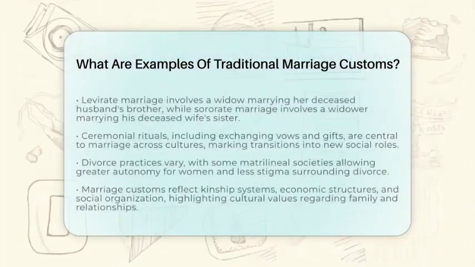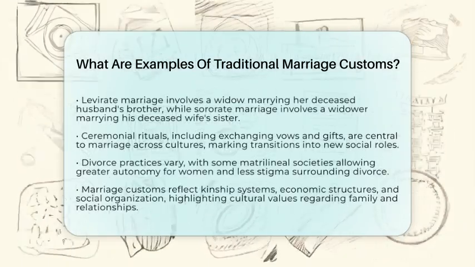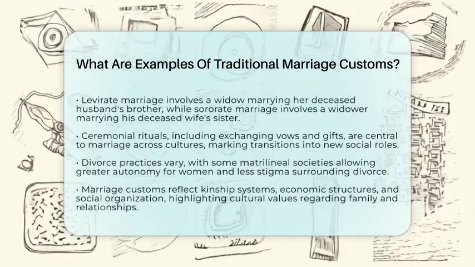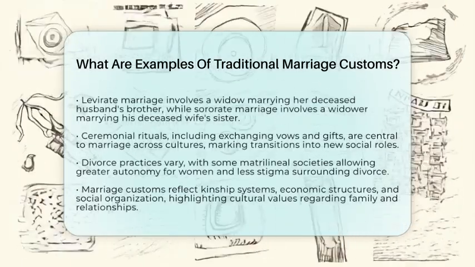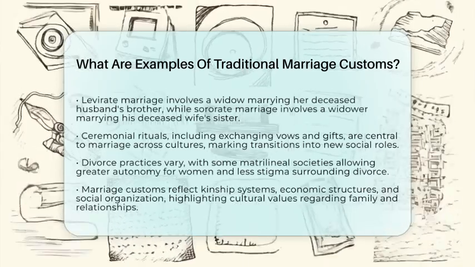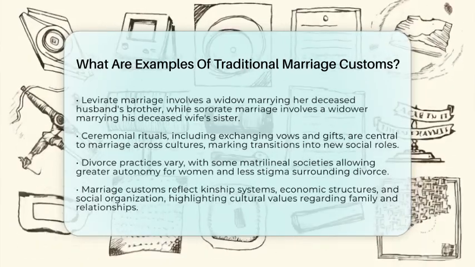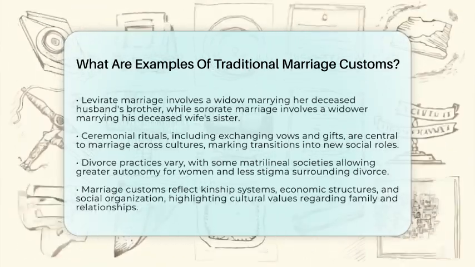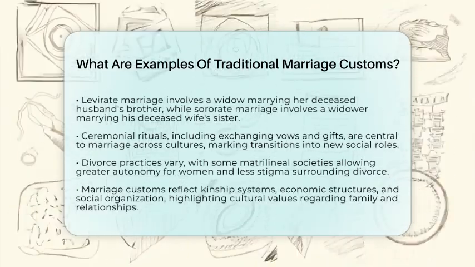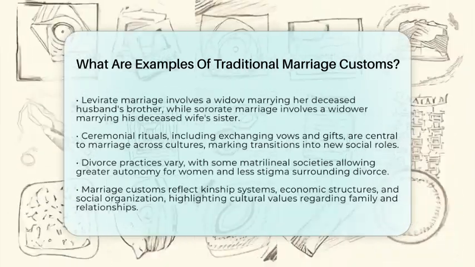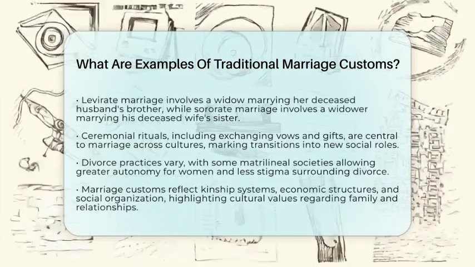Divorce and marital fluidity can also vary widely. In some matrilineal societies, like the Iroquois, women have more autonomy in marriage and divorce. There is often less stigma attached to divorce in these communities. Men may live separately and have fewer responsibilities for children who belong to the mother's clan.